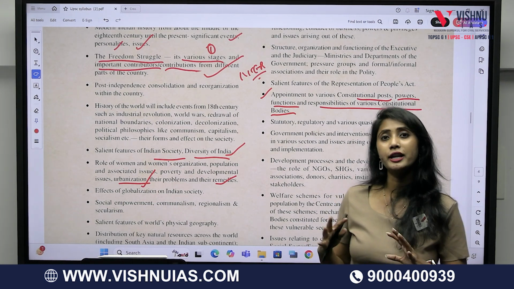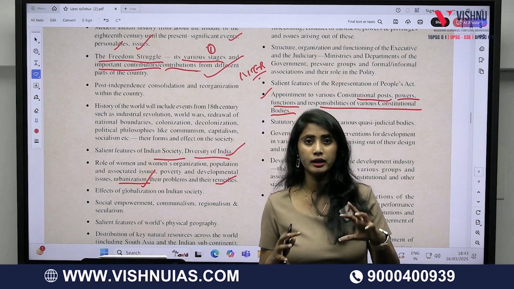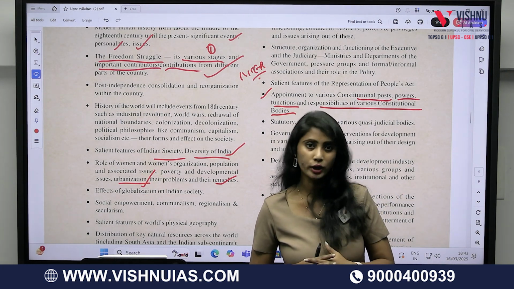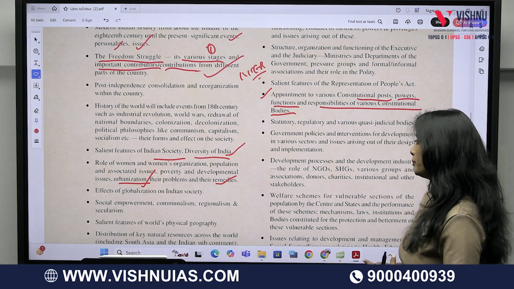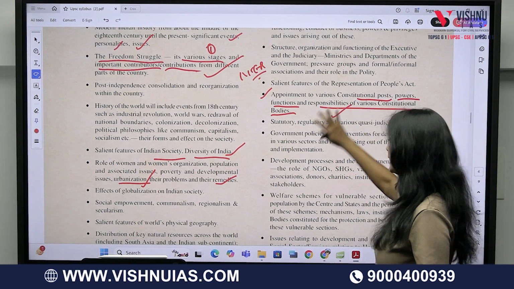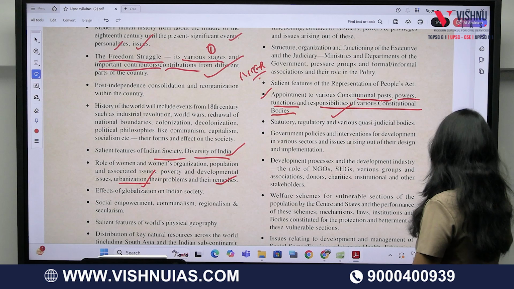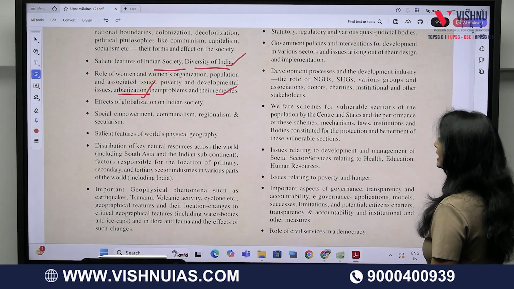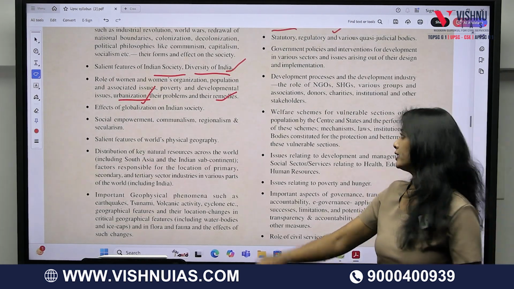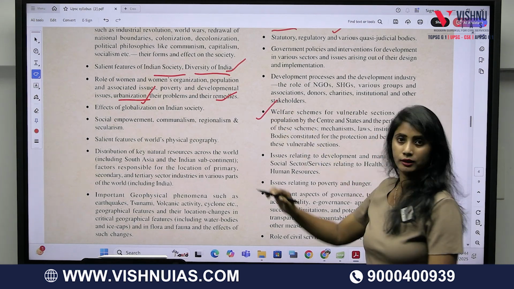But you know, these kinds of hidden meanings will mostly be seen in GS paper 4, the ethics paper, you'll be coming here. So here you'll be reading it directly. And when it comes to the vastness of the polity subject, this particular topic which I am reading now.